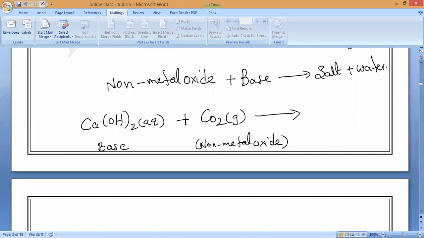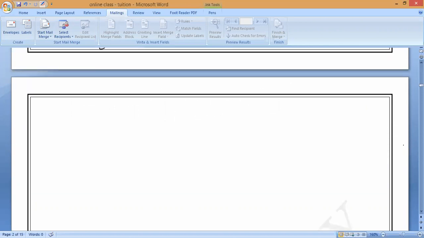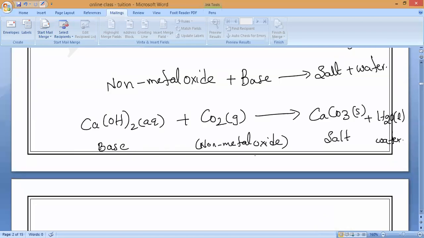Base, calcium hydroxide, reacts with carbon dioxide. Calcium carbonate plus water. Calcium plus carbonate, CaCO3 plus H2O. That is what we call salt, plus we get what? Water, which is in the liquid state. That is what you have to remember. Any other example? Write it, please, note it down. This is the most important example. Other example, please.